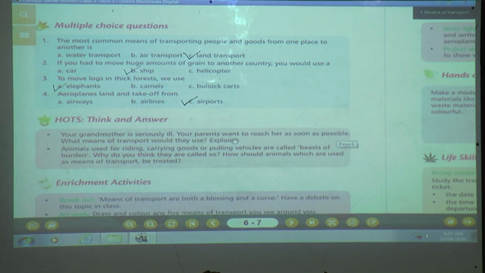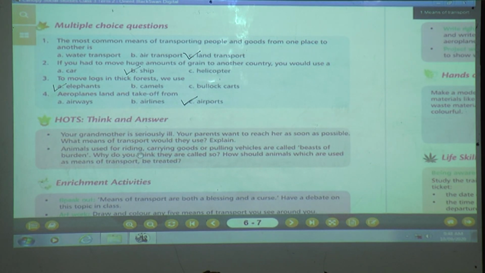As you know, we have learned different means of transport. Which is the fastest? Your parents may go by aeroplane, because aeroplane is the quickest and fastest means of transport.